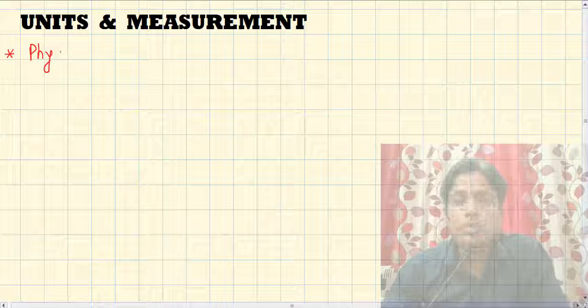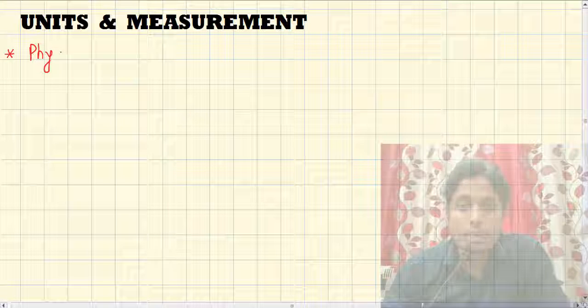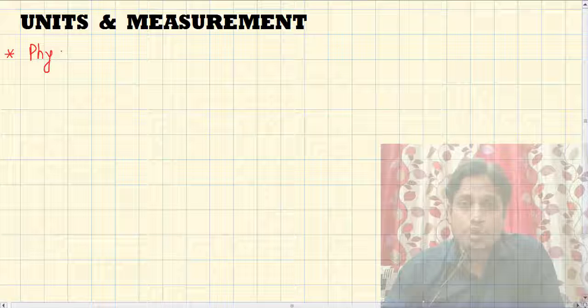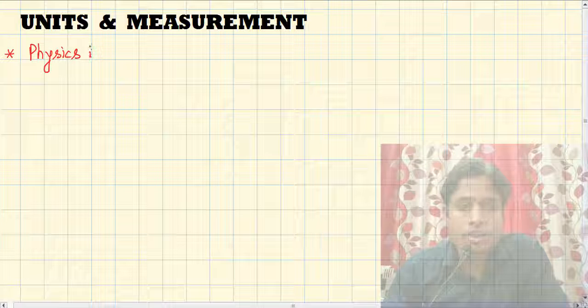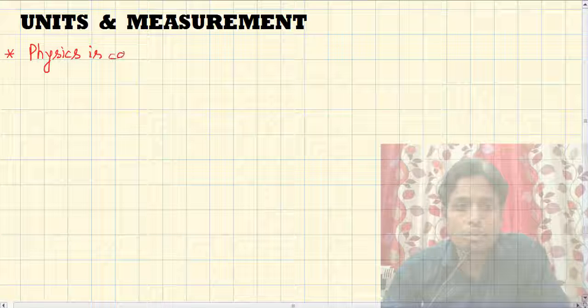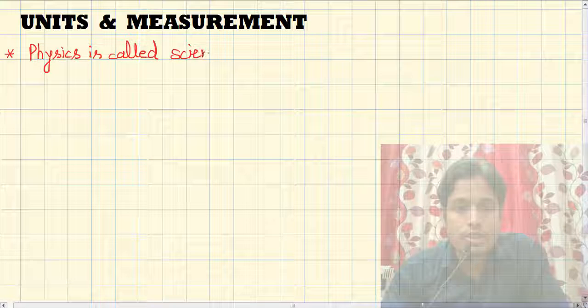Because we are going to study physics, and physics is called the science of measurement, our first step should be this point. So let us write: physics is called the science of measurement.